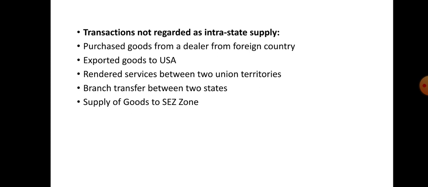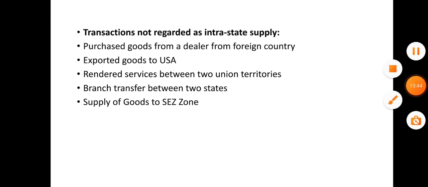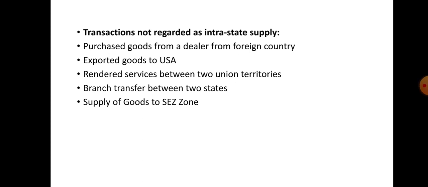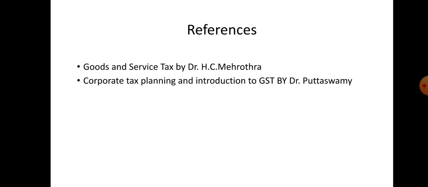And again, supply of goods to SEZ. If we supply any goods to a special economic zone or special economic zone unit, then also it is not considered an intrastate supply. So these are some transactions which we can treat as an intrastate supply and which are not. So thank you.